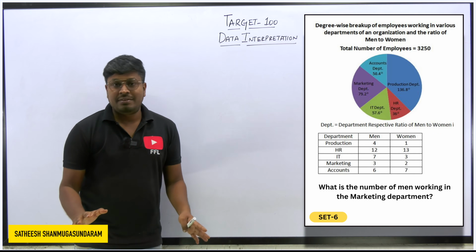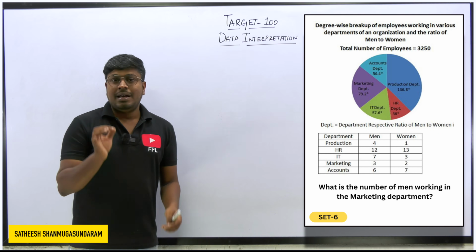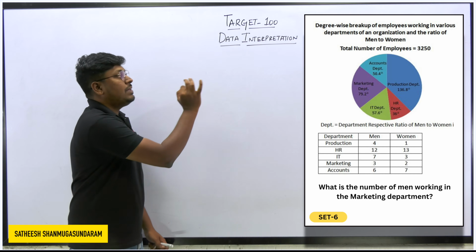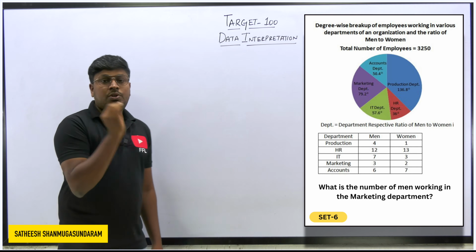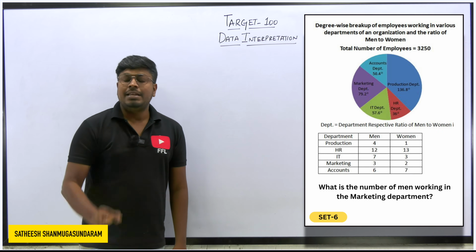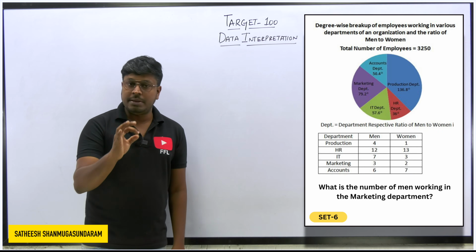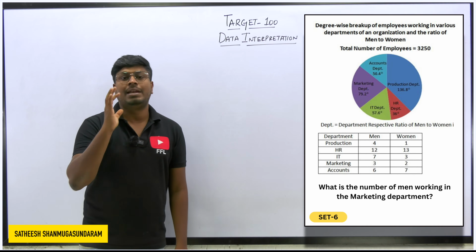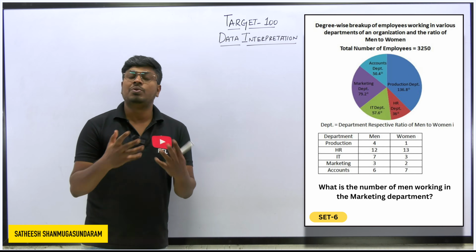So it is your wish, but remember one thing. For example, if in the question they ask us to find the total number of women working in all the departments, it will surely take 2 to 3 minutes for a beginner as well as for an intermediate student, because there is no shortcut.